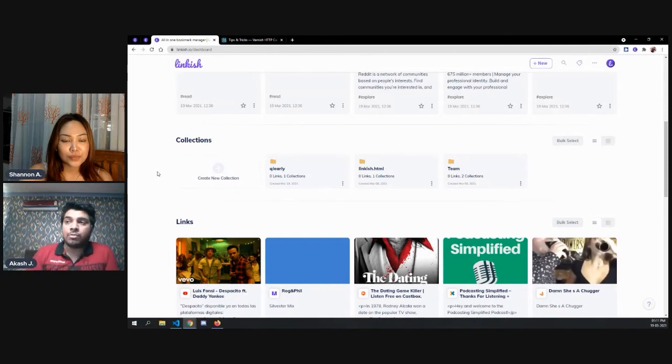I wanted a bookmark manager where I could basically sleep peacefully at night, knowing that my links won't be stolen, and that someone will not be using my links with my name, because every link is private. Yes. So I think privacy will be a very big feature going forward.